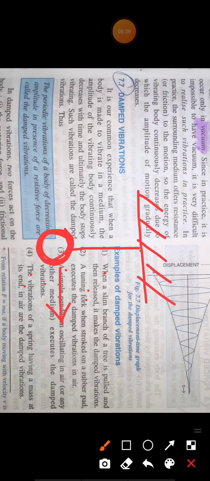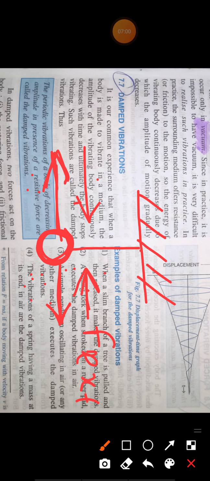Air molecules will resist it. In which direction will the air molecules apply force? In the opposite direction. When it goes to the right side, the air molecules try to resist its motion and apply an external force in the opposite direction. When it goes to the left side, again the air molecules apply force in the opposite direction. Since the force is applied by an external agent, it is called damped vibration.